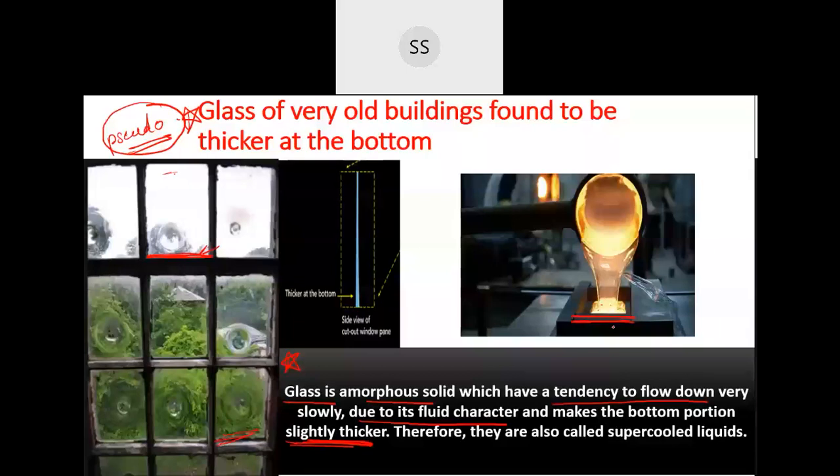If you do this annealing process slowly and nicely, then the atoms get much time to arrange themselves properly in order. Then the fluid character observed will be a little less. So it depends on the type of glass and how the glass is prepared. It changes actually.